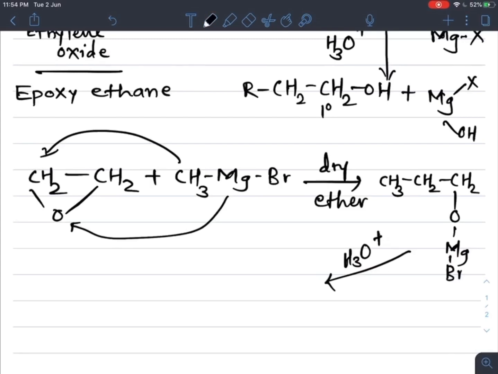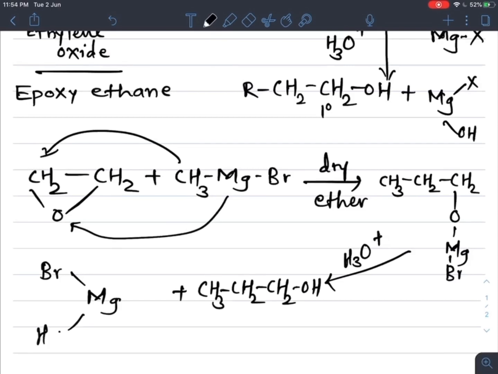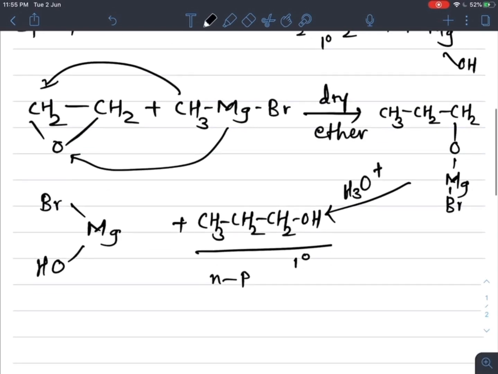So what do we get as the final product? CH3 CH2 CH2OH plus byproduct magnesium with Br and OH. So here we get primary alcohol. The name of this alcohol is n-propyl alcohol. So n-propyl alcohol is formed from epoxyethane.